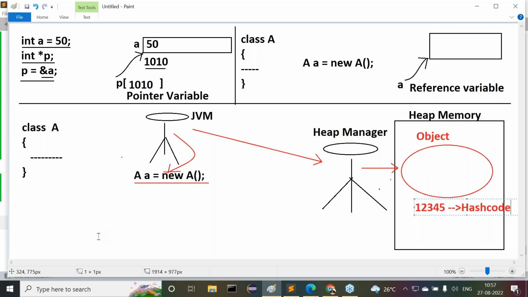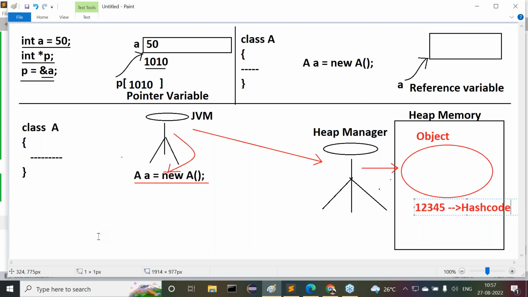Remember, hash code is not an address location. Hash code is a random integer value provided by heap manager. To prepare this random integer value, heap manager might be executing a number of hashing algorithms. By executing those hash code algorithms, finally the hash code value is generated for each and every object by the JVM.